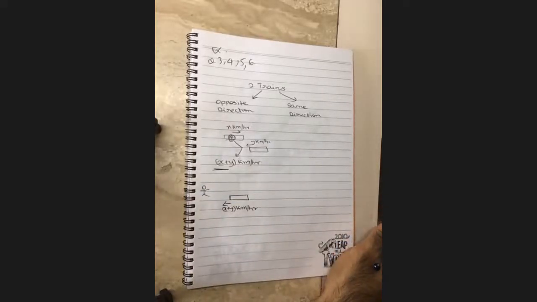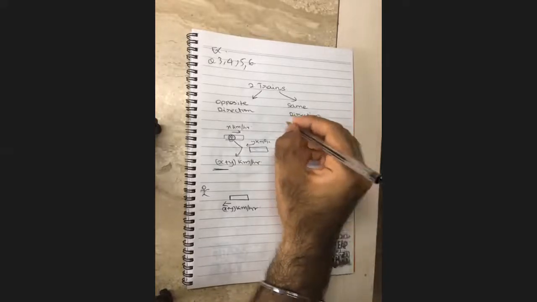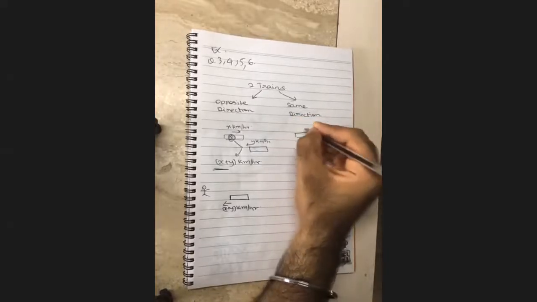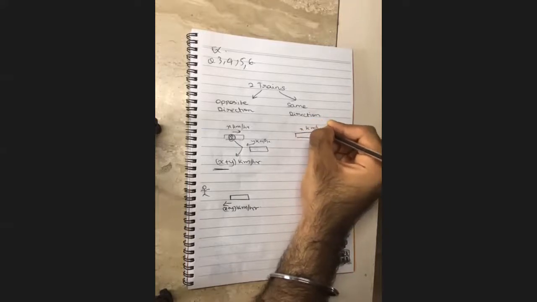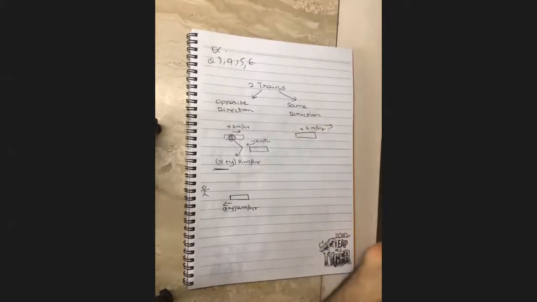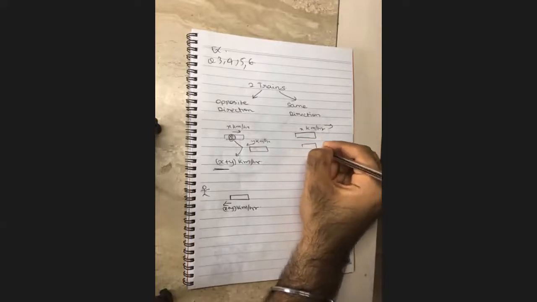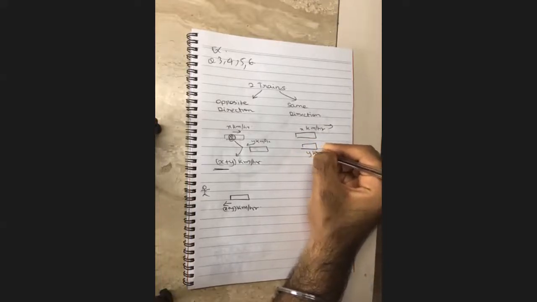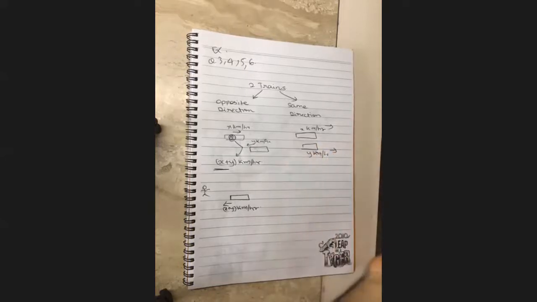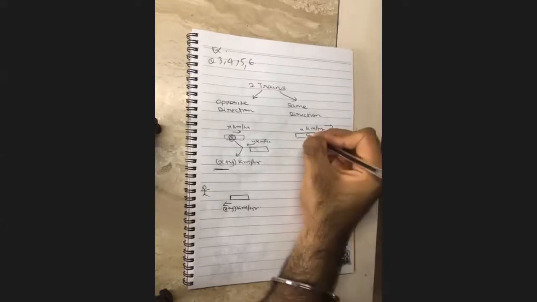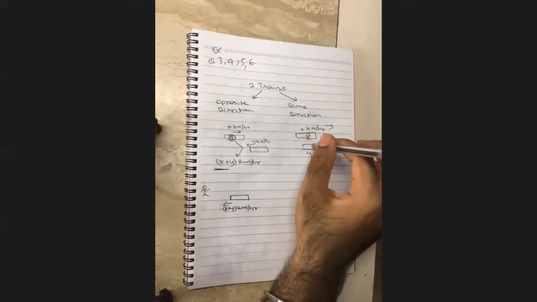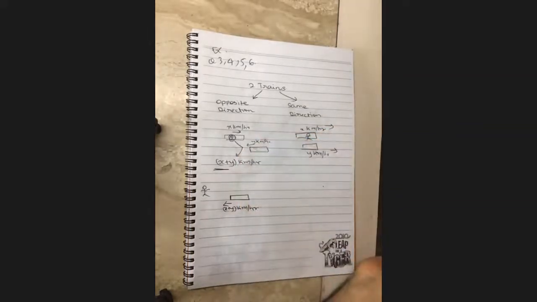Does this make sense? Yes, sir. Right? Now, in the same direction, what happens here? You are moving at x kilometers per hour in this direction. There's another train going at y kilometers per hour in the same direction. Now you're standing over here. You know that this train seems slower than this train. Yes or no? Yes, sir. Right?